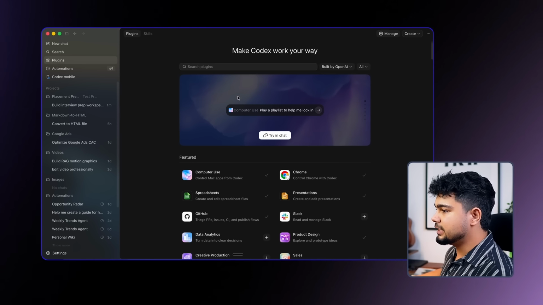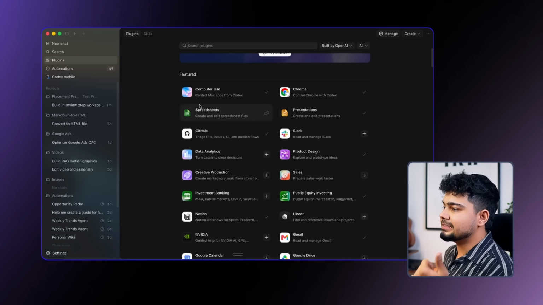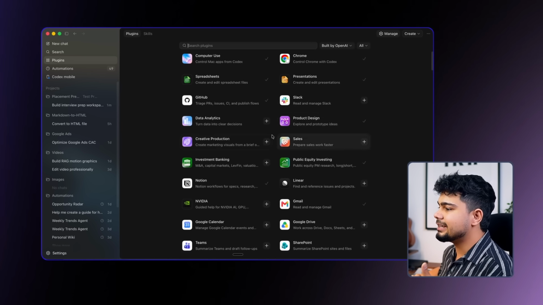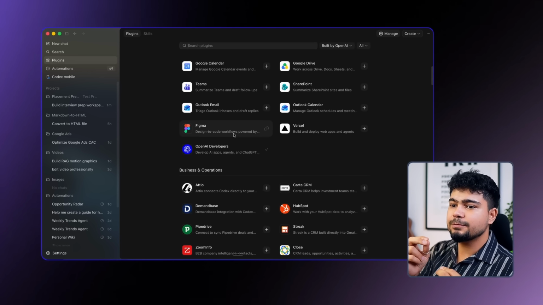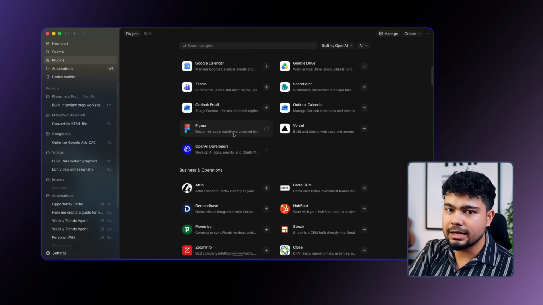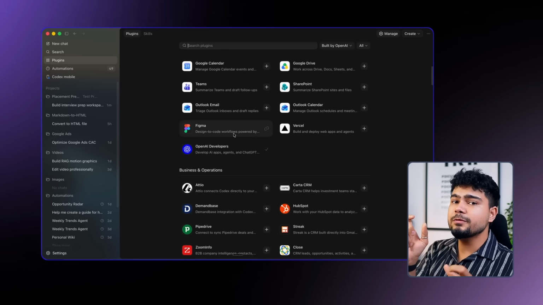But if you see, there are more than 100 plugins available. So plugins like computer use, Chrome, spreadsheet, presentation, GitHub, Slack and many more. So whenever you want to do any task, if you are working with a third party app, for example Figma के साथ तुम्हें कोई Figma का डिज़ाइन बनाना है या फिर तुम्हें Chrome पे कोई वेबसाइट से इन्फॉर्मेशन लेके आनी है, so what you can do is you can use Codex का जो Chrome plugin है, that, so it will get access to your Chrome.